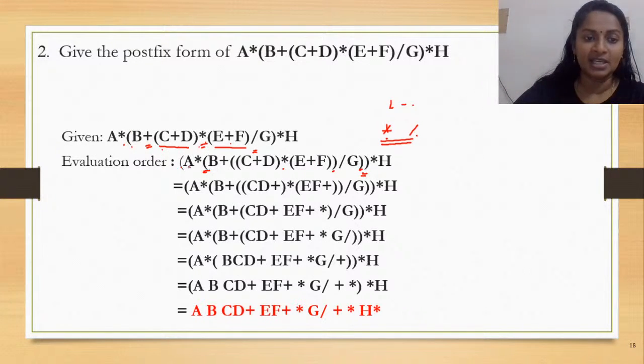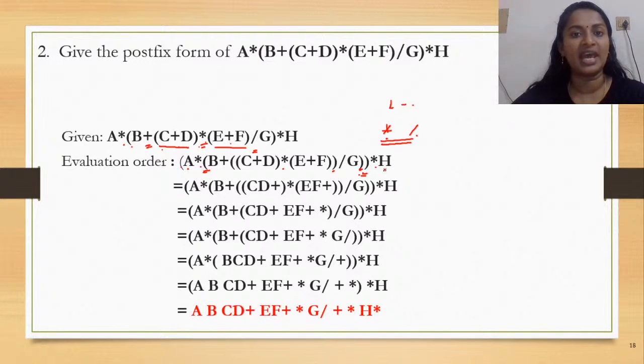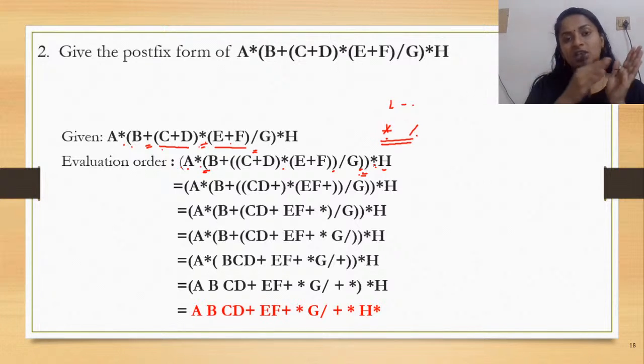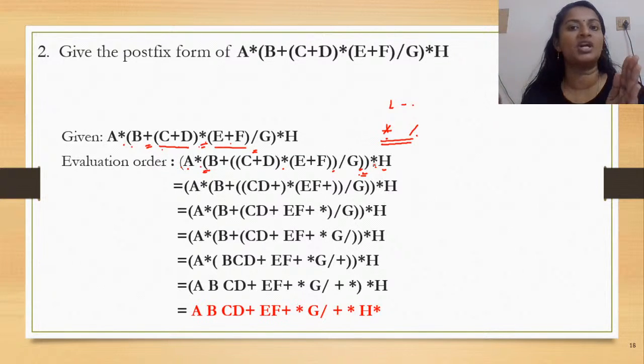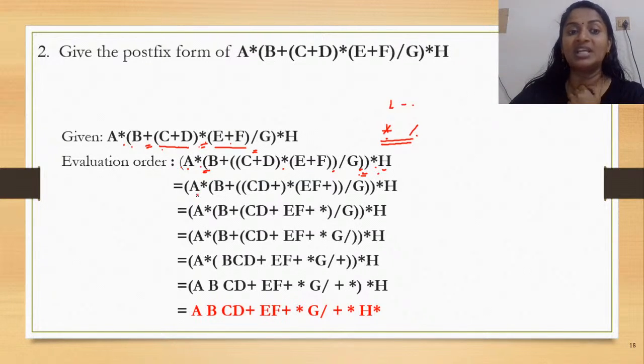Now see here, A asterisk followed by the entire expression and then asterisk H. So you have two multiplications. Since you're traveling from left to right, the first multiplication or the first product has to be computed, and then only you have to compute the second one. So which is the one that has to be given priority when you compare this asterisk and this asterisk?